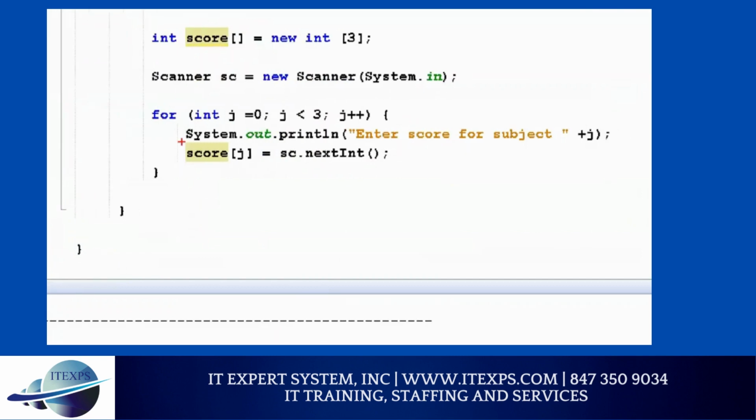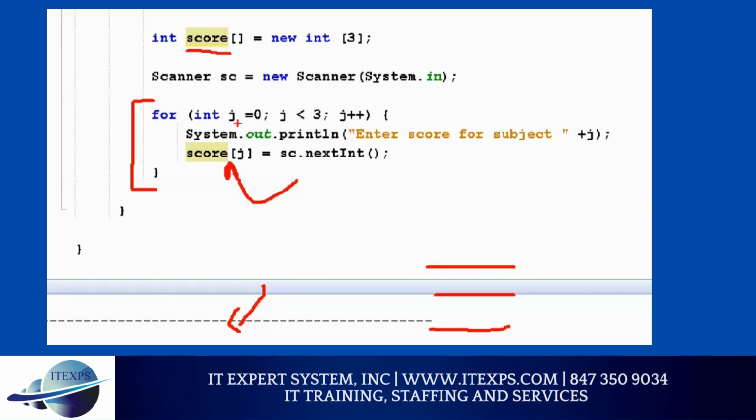I hope you can run the program. You can click on a console and you can enter values. As you are entering values, score 0, score 1, and score 2, you are able to enter values. Each value is stored in your array. Pretty cool. So now, what is my need? I need to do total. So I can do total here, but because I'm teaching this class and I want to give you a step-by-step approach, I'm going to do the total through loops, or I can do total through a simple formula. I'm going to cover that, but first I want you to see that it's working for you by entering values. So now after this, your score will have 3 values.